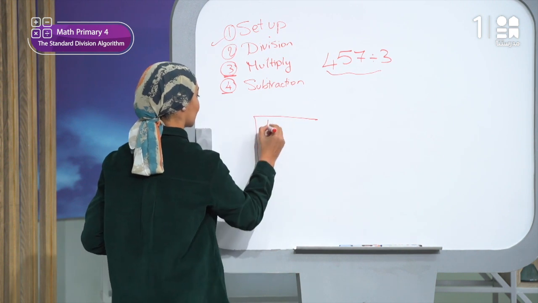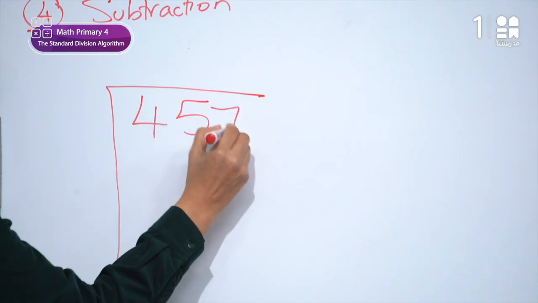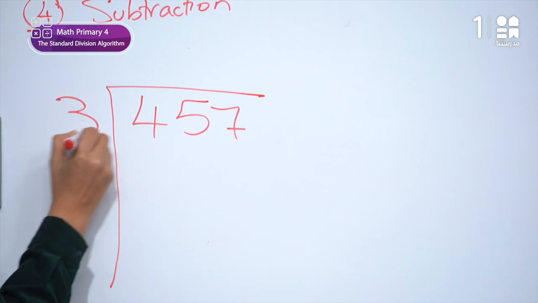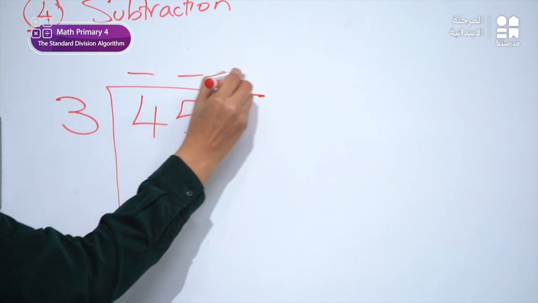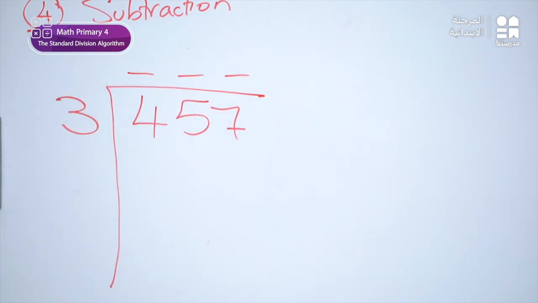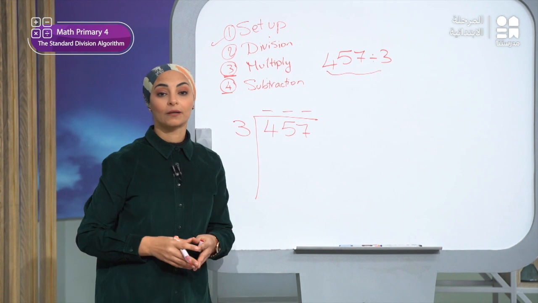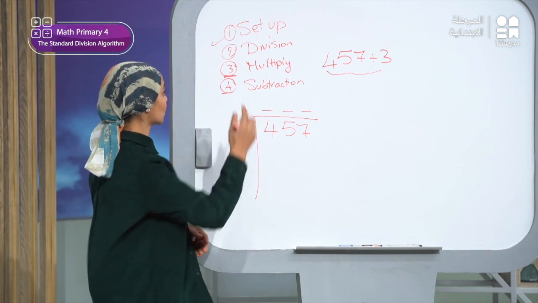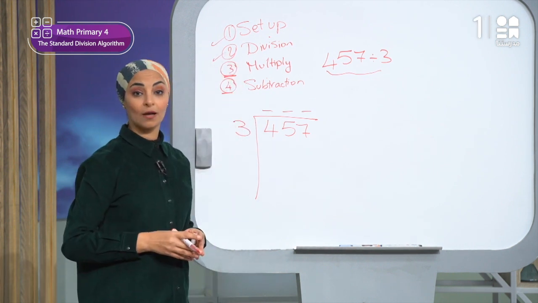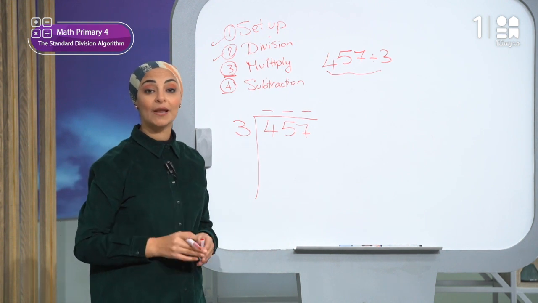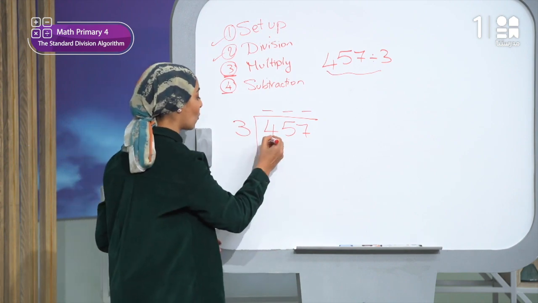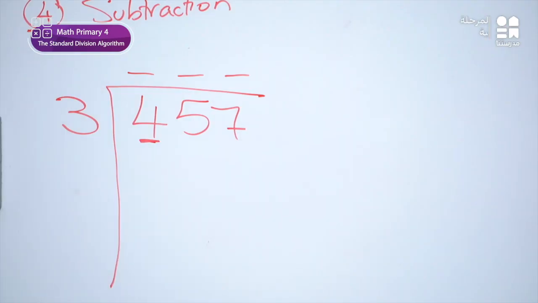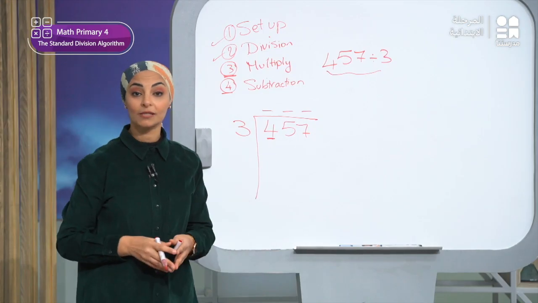Here I will write 457 under the line and the divisor, which is 3, at the right side, and I will write the quotient, or my answer, up. Okay, then let's move to step number 2, which is the division. I will start with the digit in the place with the highest value of the dividend, which is 4. The 4 is in the 100 place, so it is 400, right?